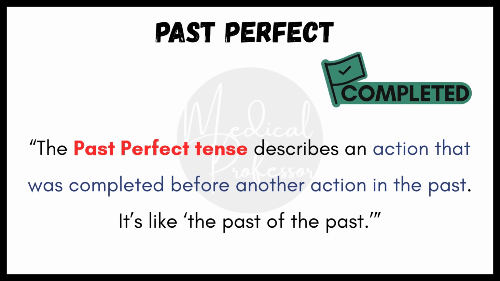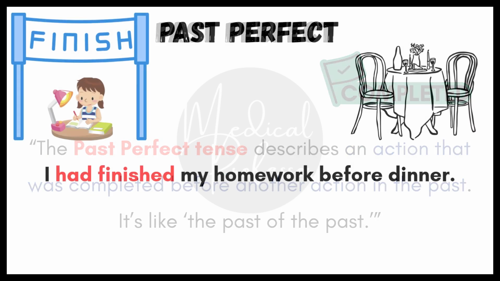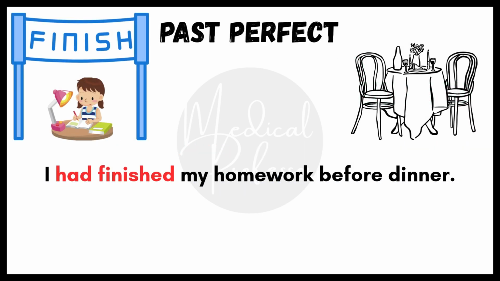Now let's talk about the past perfect tense. This tense is used when we want to describe something that was already completed before another action in the past. Think of it as the past of the past. One action happened first and then another action followed. For example, I had finished my homework before dinner.